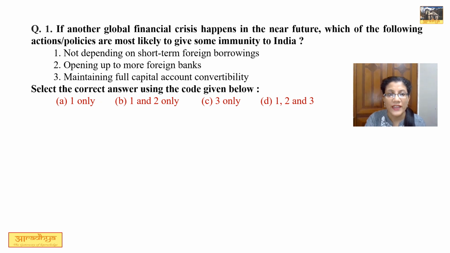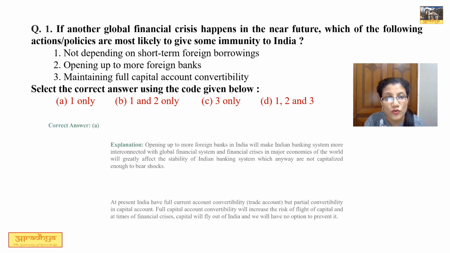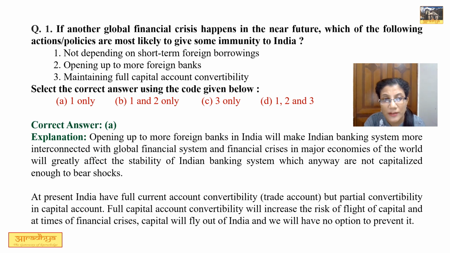Question number 1. If another global financial crisis happens in near future, which of the following actions or policies are most likely to give some immunity to India? यानी भविष्य में अगर कोई भी ग्लोबल फाइनेंशियल क्राइसिस आती है तो इंडिया को इनमें से कौन से मेजर्स किसी तरह की इम्यूनिटी प्रोवाइड कर सकते हैं. Now three options are given. 1. Not depending on short-term foreign borrowing. Option number 2 is opening up to more foreign banks, and option number 3 is maintaining full capital account convertibility.